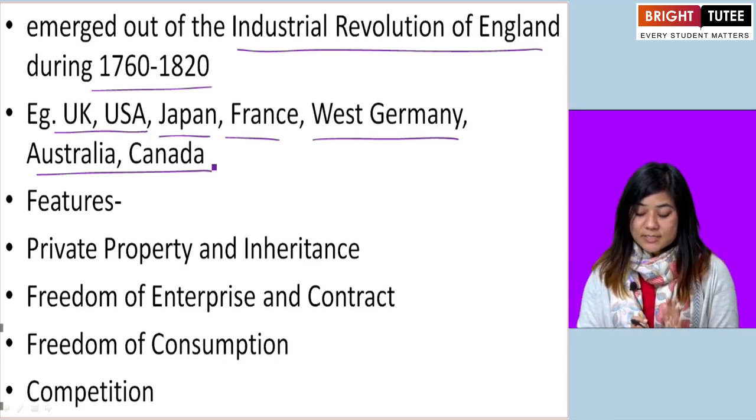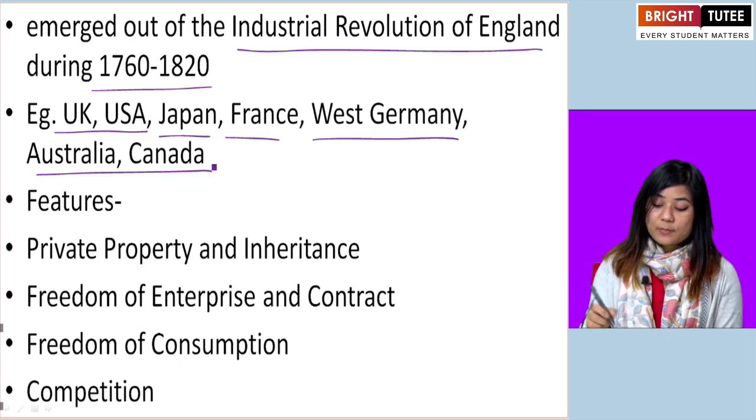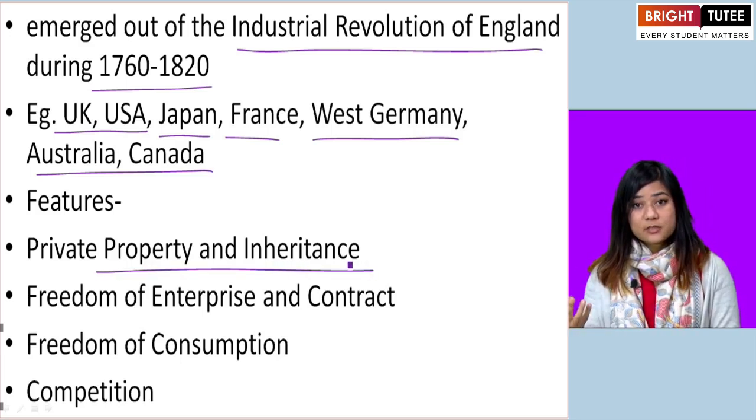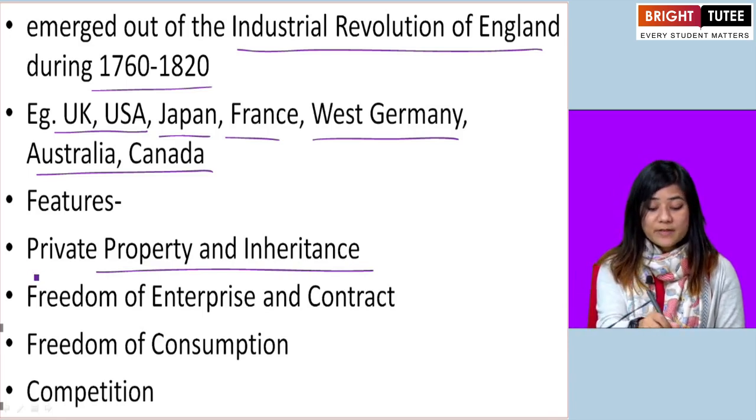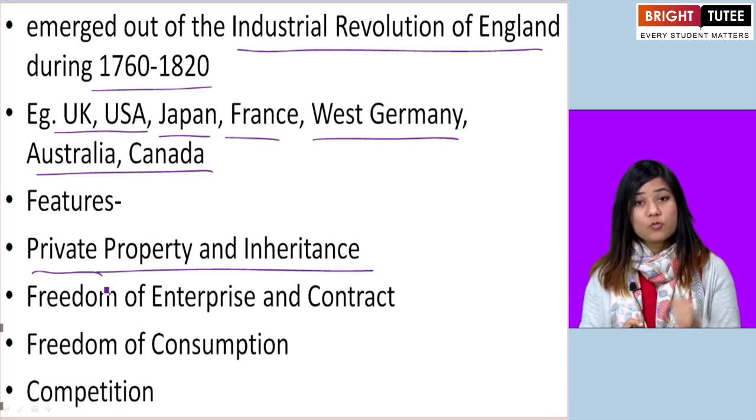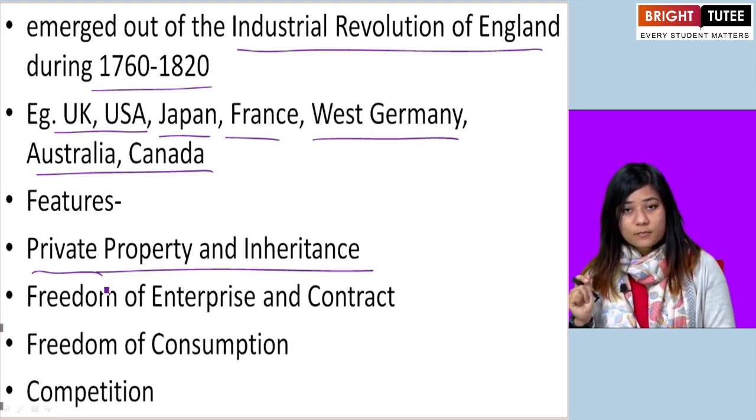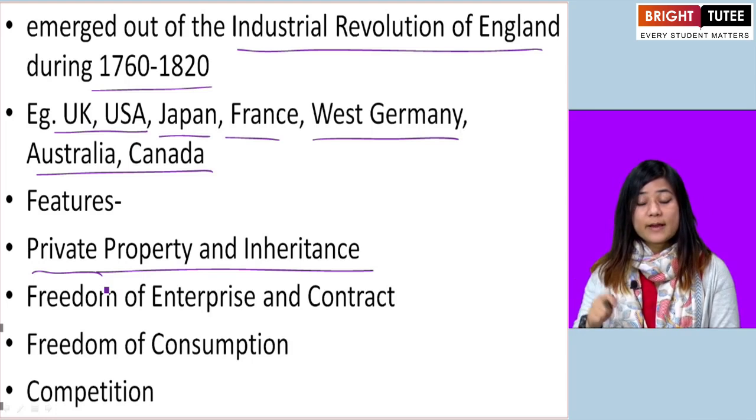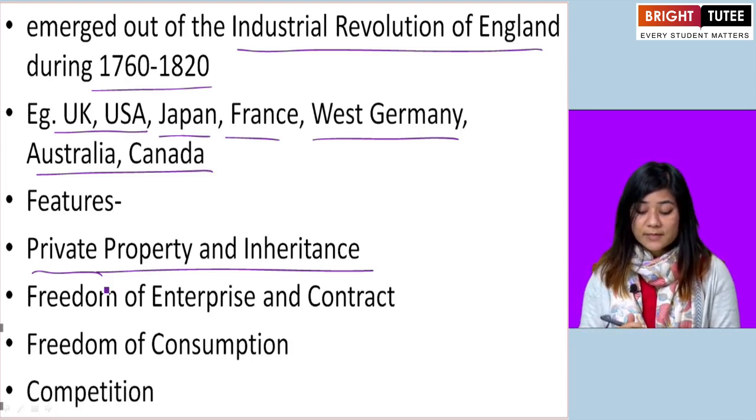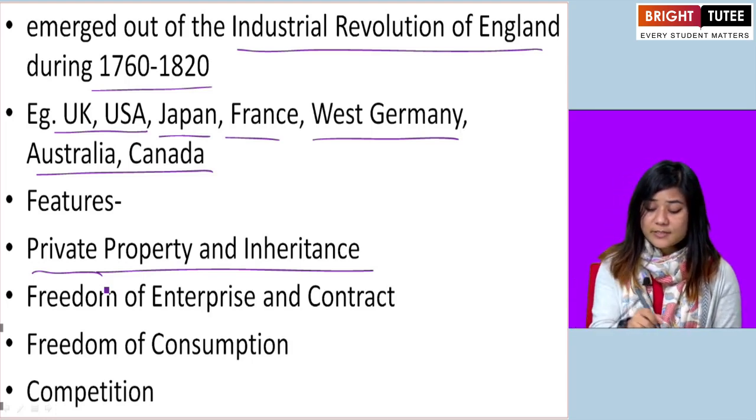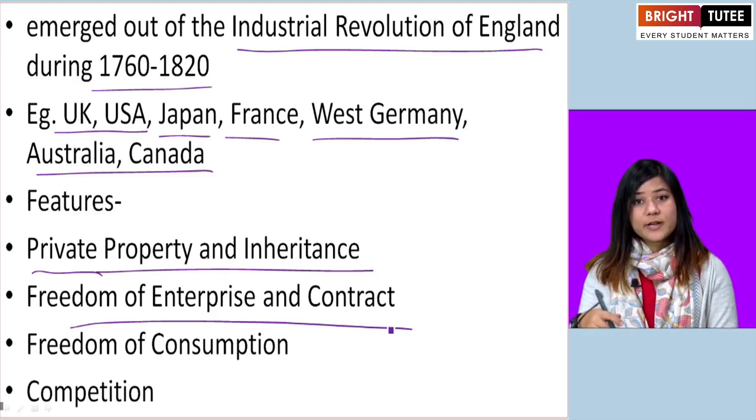Although we have already discussed what capitalistic economy is, let us look at its features. In capitalist economy, we know that the property, capital, land, and means of production are privately owned. They're owned by individuals and organizations. Here there's a freedom of enterprise and contract.